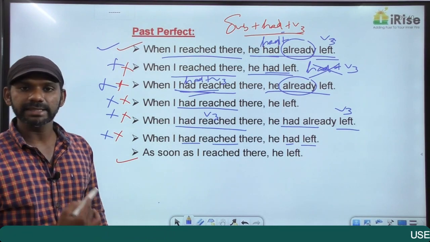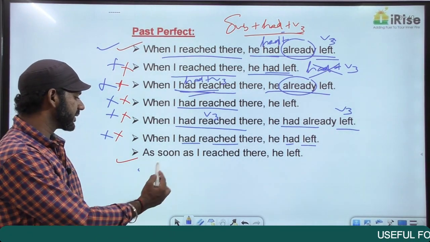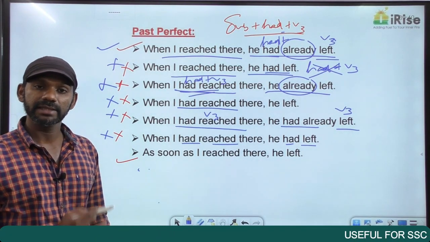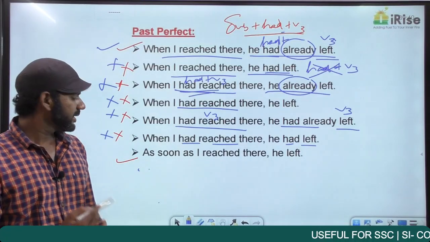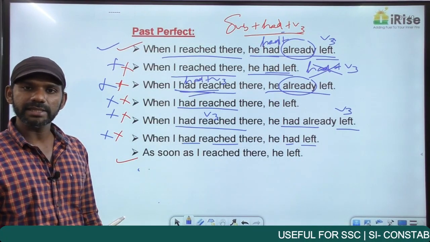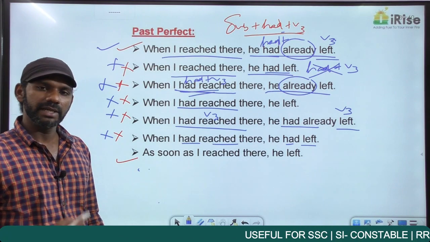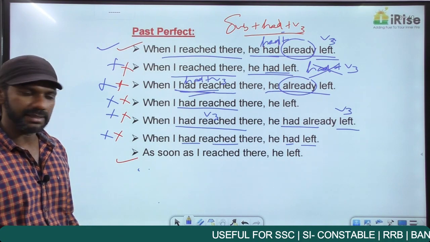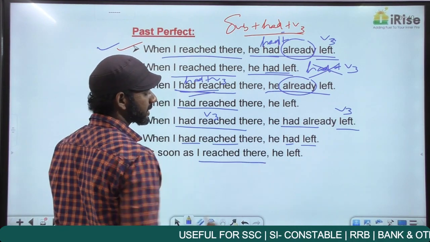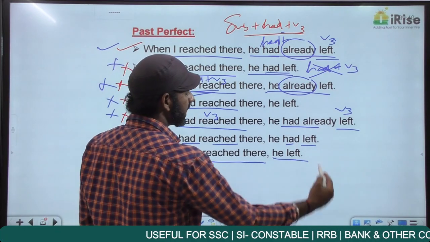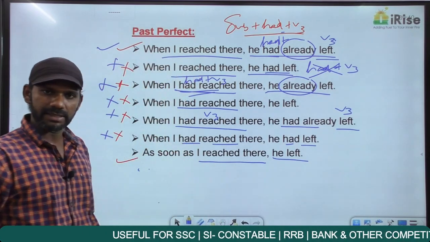Come to the last sentence. I said this sentence is grammatically correct. Understand the meaning of it. As soon as I reached there, he left. We have two actions in the past tense here. I reached there is one action in the past. He left is the other action in the past.